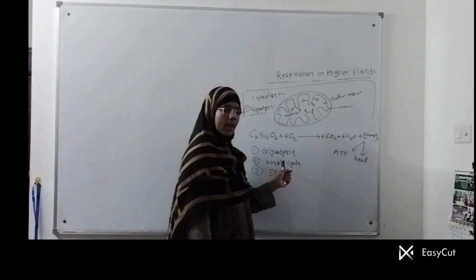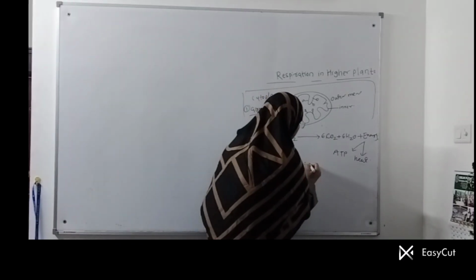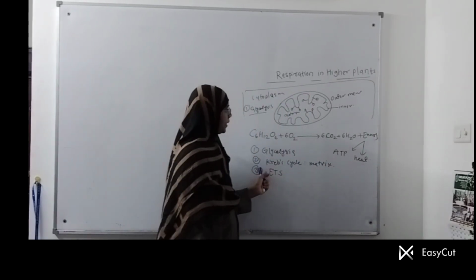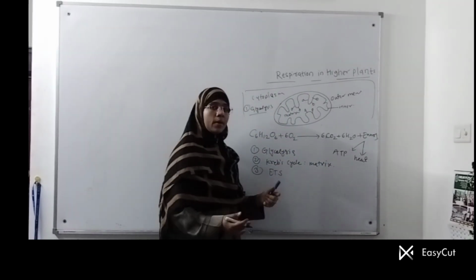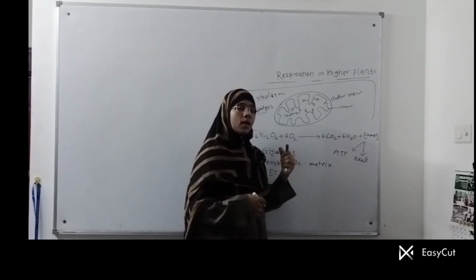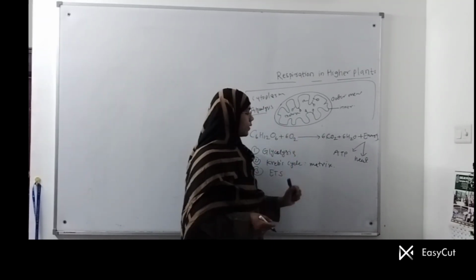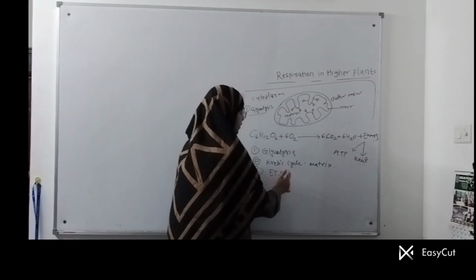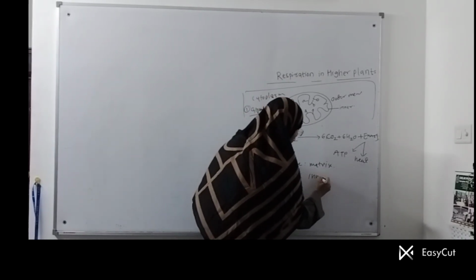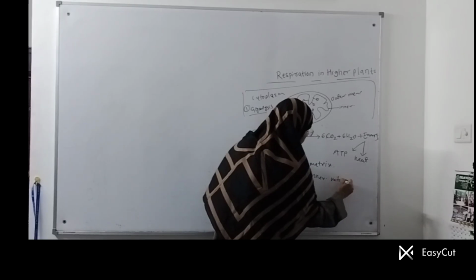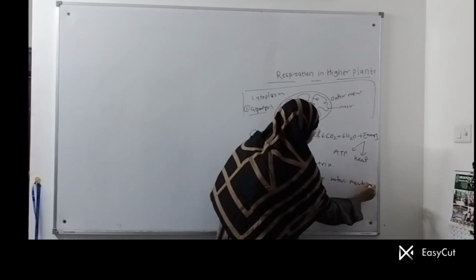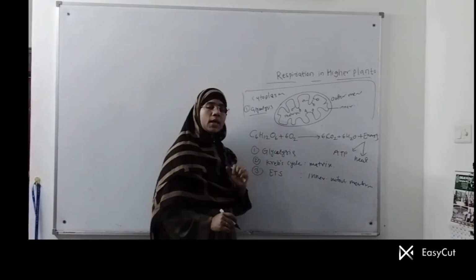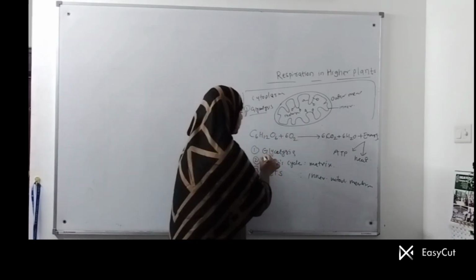The next step, the Krebs cycle, occurs in the matrix of the mitochondrion. And the ETS, that is the conversion of NADH and FADH2 produced in the Krebs cycle, in the link reaction and in glycolysis, is converted into ATP on the inner mitochondrial membrane. So ETS occurs on the inner mitochondrial membrane. So we will learn everything, but we will go step by step. The first step today is glycolysis.